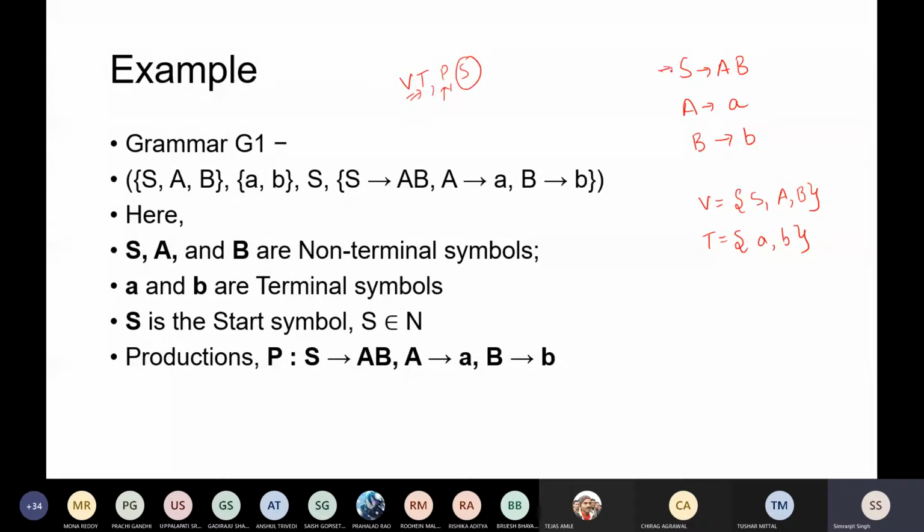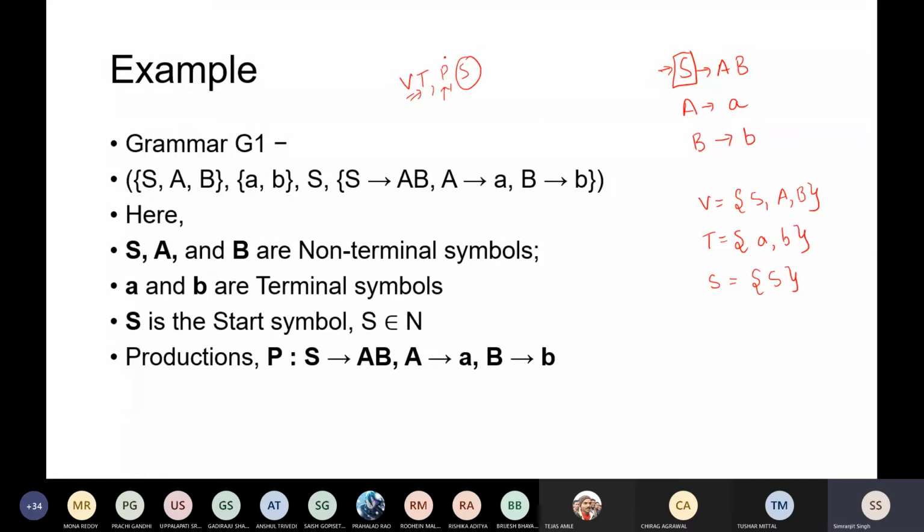Start symbol means that everything written here is starting from this symbol S. It can be S, it can be A, it can be B, it can be anything. There is no compulsion that you should always denote it by S, but it is generally preferred. It can be A also, so you just write S equal to A. The starting symbol is the symbol from where your grammar starts.